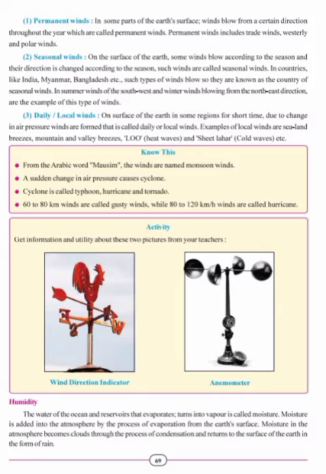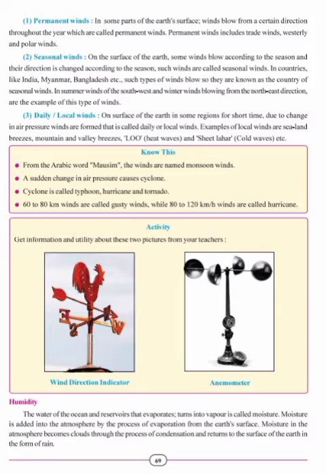Know this, from the Arabic word mausim, the winds are named monsoon winds. A sudden change in air pressure causes a cyclone. Cyclone is called typhoon, hurricane and tornado. Winds of 60 to 80 kilometers per hour are called gusty winds, while winds of 80 to 120 kilometers per hour are called hurricane.